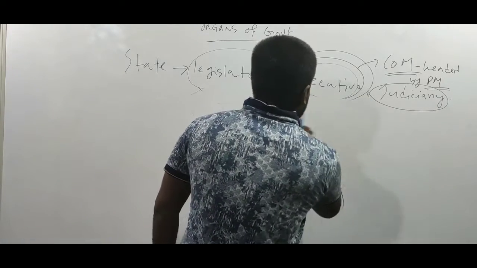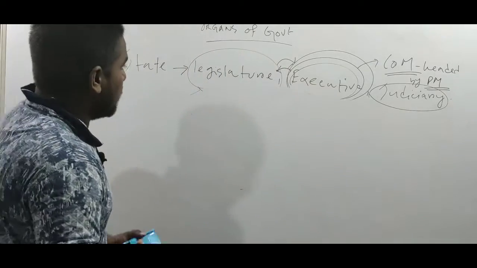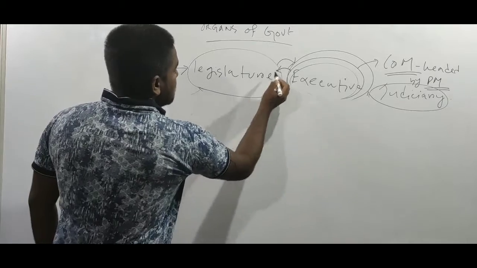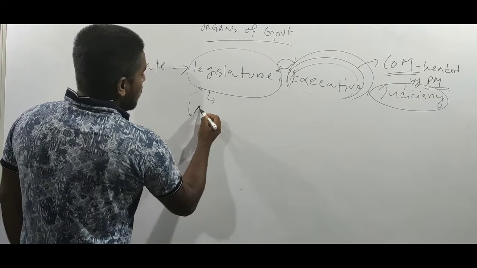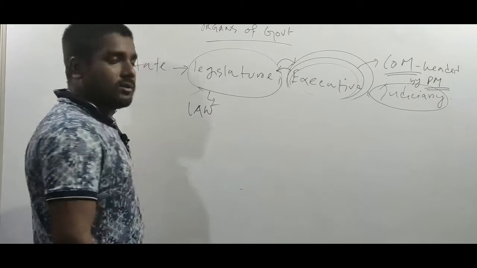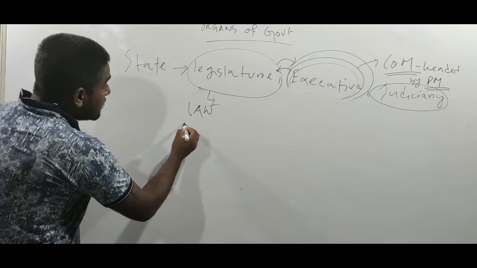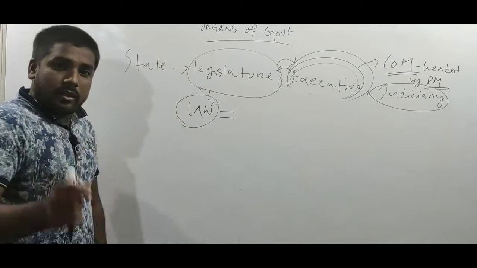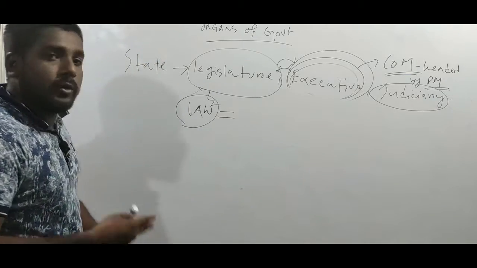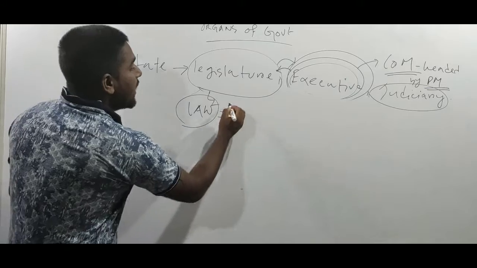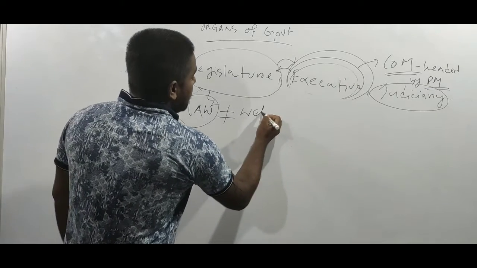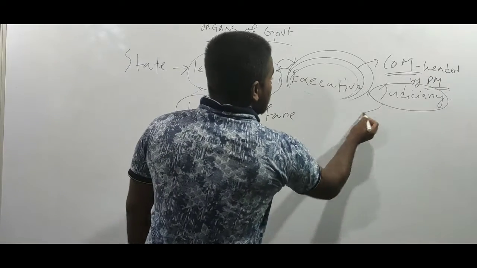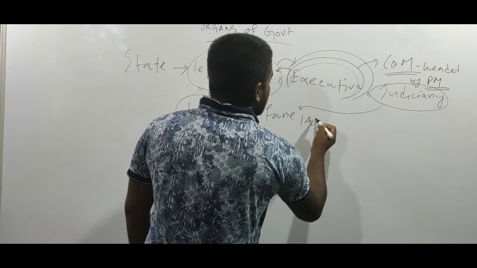It can make laws if it passes the law. Say for example, parliament has made a law for the welfare of the people, but this law is not in sync with the welfare of the people, rather it is against the welfare of the people. Now comes the role of the judiciary. What will judiciary do?